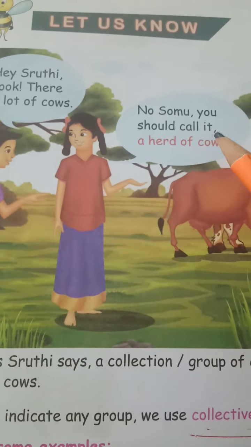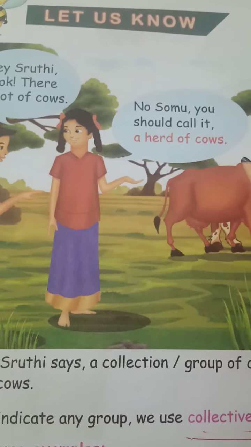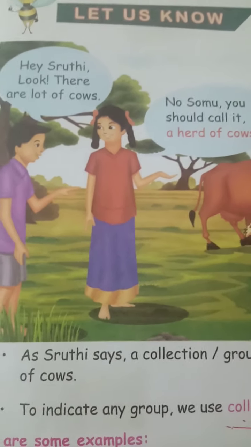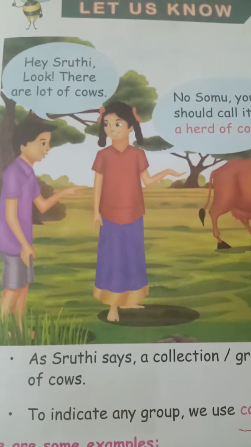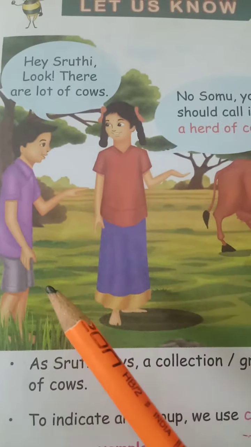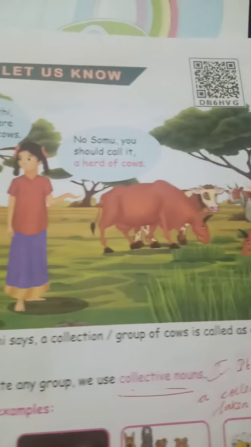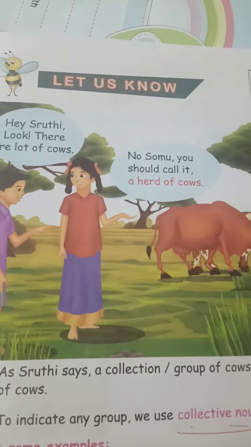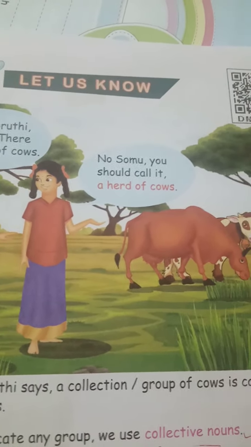No Somu, you should call it a herd of cows. What do you understand from this conversation? Shruti's brother is saying that here you can see lots of cows, and Shruti corrects her brother to call it a herd of cows.